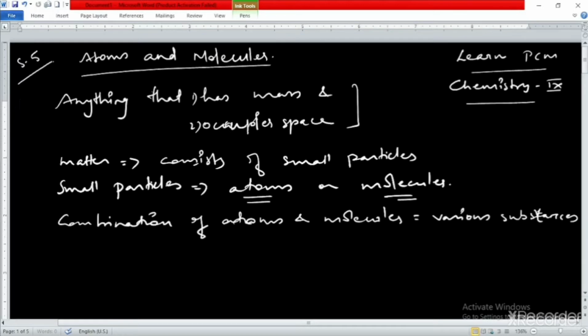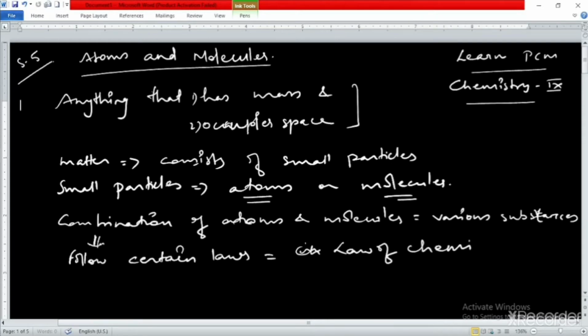Also you should know that this combination of atoms and molecules actually follows certain laws, and those laws are known as the laws of chemical combination.